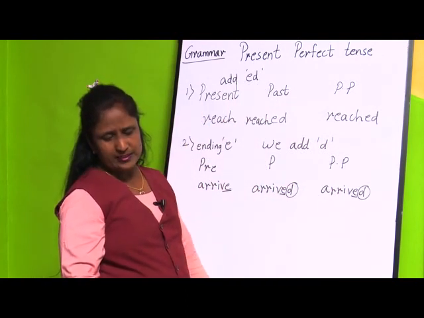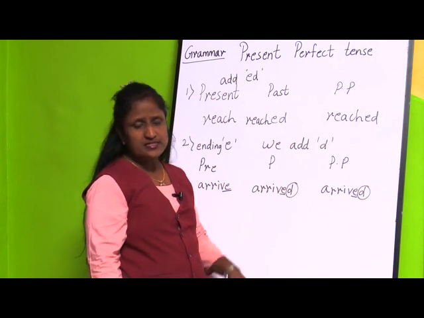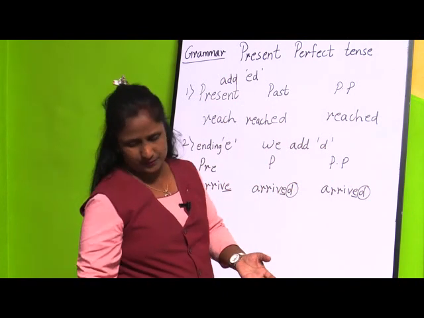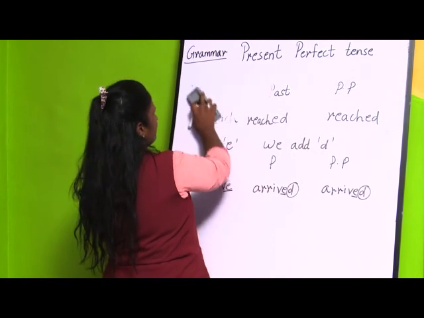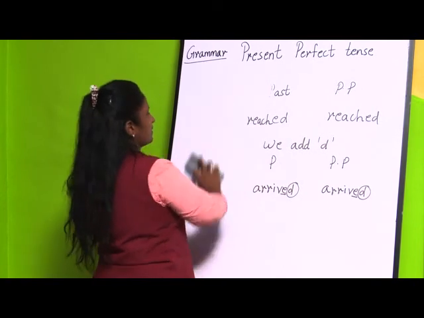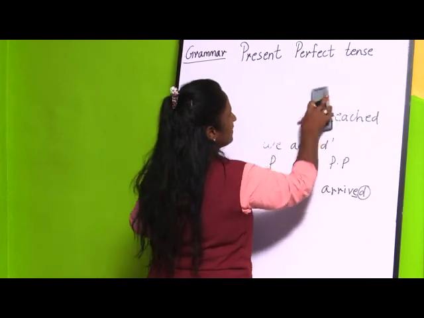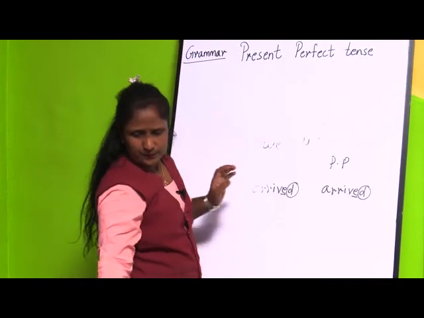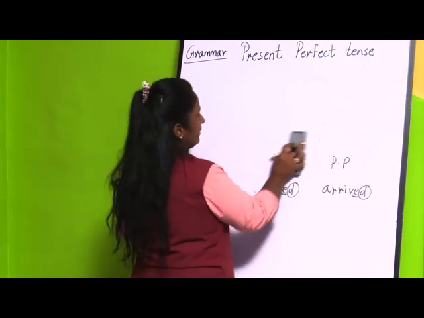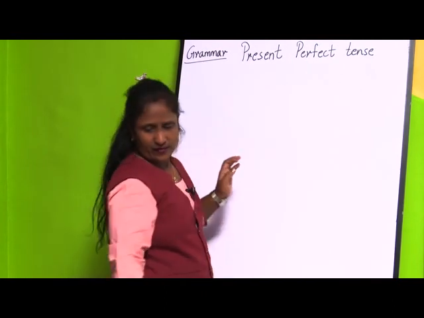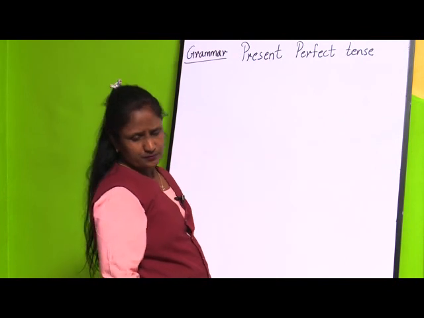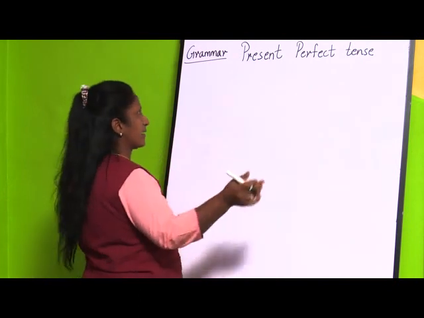Now the third rule is, when a word ends with a consonant plus y, that time we are going to remove that y and replace it with ied.